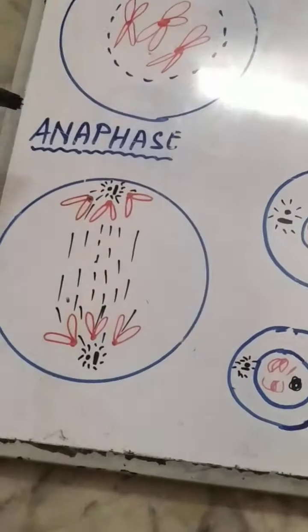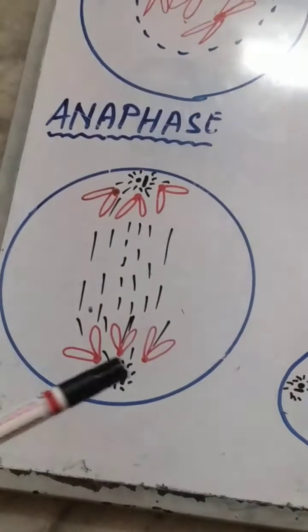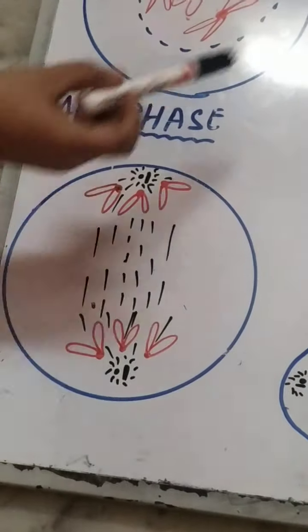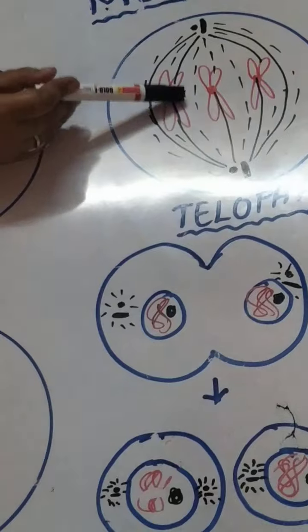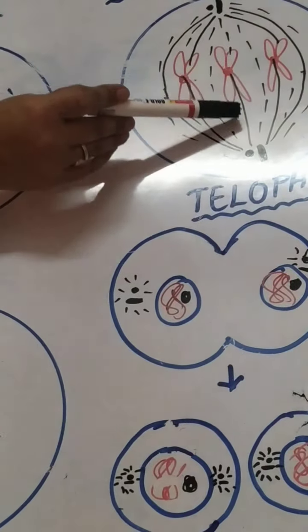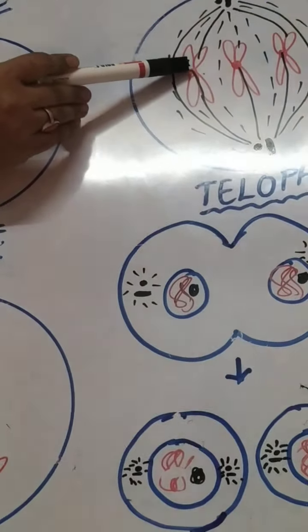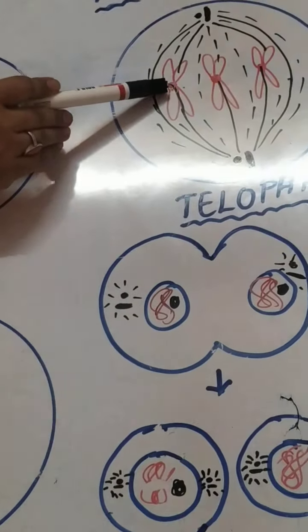Ana means separating, and phase means stage. What happens in anaphase? You can see here in metaphase, the chromosomes are made up of two sister chromatids. This is 1 and this is 2. These two sister chromatids are attached by a structure called a centromere. Now they are going to separate in the anaphase.